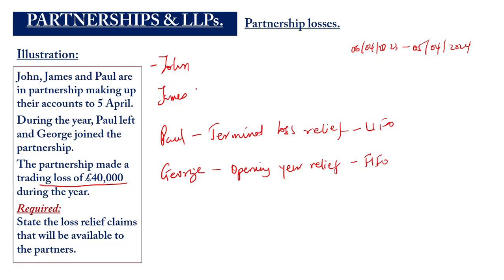James and John, they can't be entitled to opening year and the closing year because they are still in existence. So they can take it forward into the following year. Or if they have other income, like if they have employment income or self-employed income, they can try to offset it against it. Or take it back 12 months previously and offset it against any total income that exists.